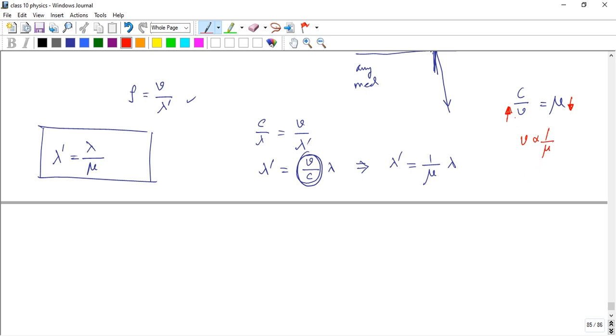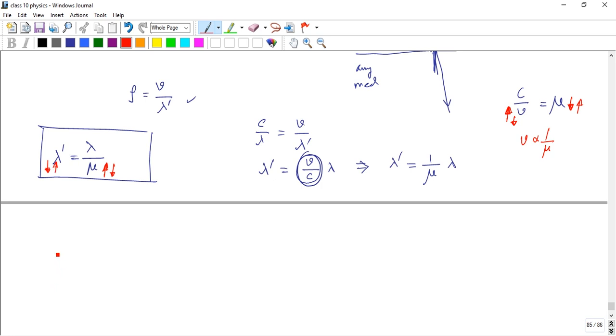If velocity decreases, mu increases. Similarly, if mu increases, the new wavelength lambda dash decreases, and if mu decreases, lambda dash increases, so they are inversely proportional.